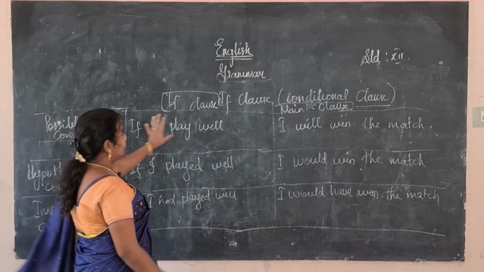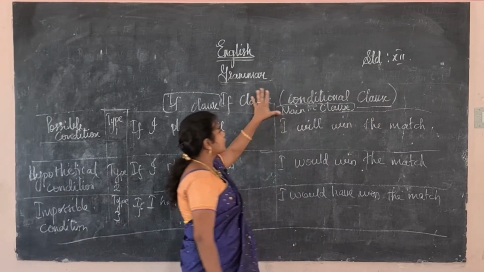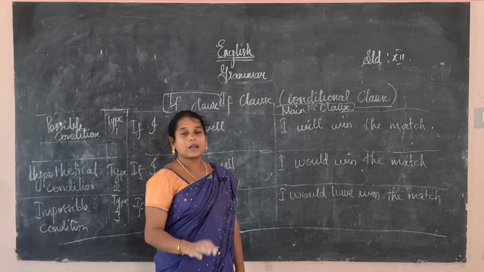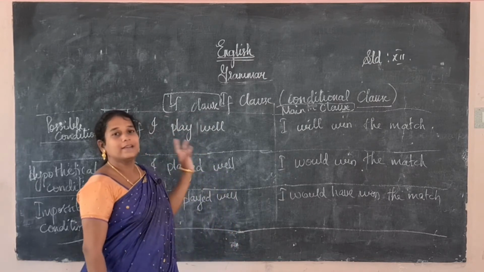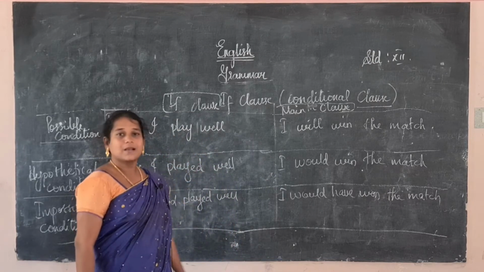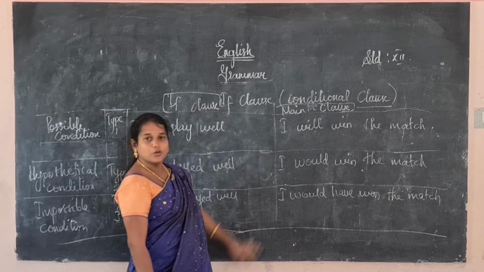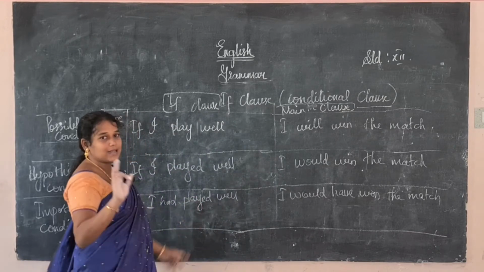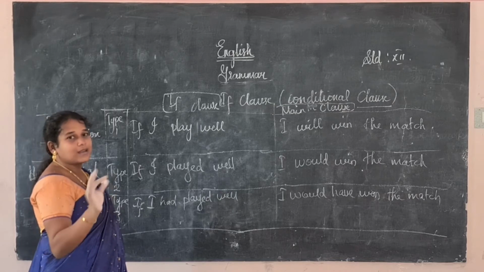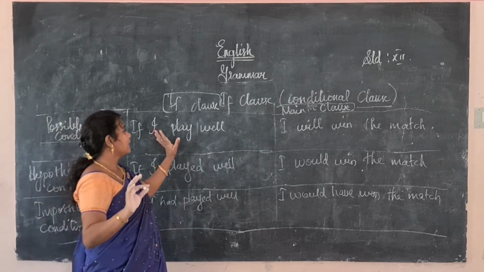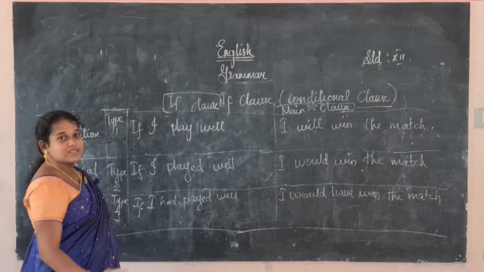So you have to know what the if clause is, otherwise known as the conditional clause. Before entering into the if clause, we have to know about the clause and the phrase. A clause is a group of words which gives a complete meaning. It has a subject and the predicate. It is of two types. One is the main clause, another one is the subordinate clause. If you add 'if' to the subordinate clause, then it will convert into an if clause, that is a conditional clause. The conditional clauses are of three types. Another one is there, zero degree. It's not mentioned in your book, but it is there. It does not undergo any changes. It remains constant in the if clause as well as in the main clause. We will discuss only type 1, type 2, type 3, which are given in your book now.